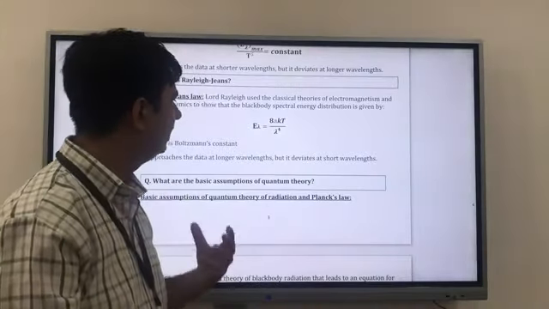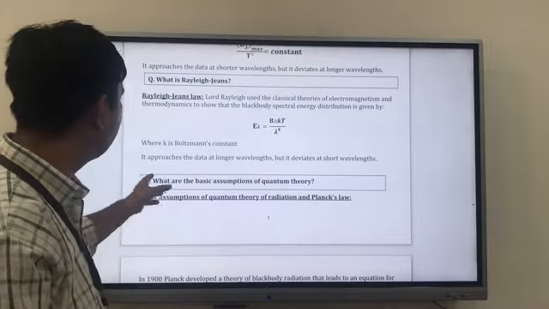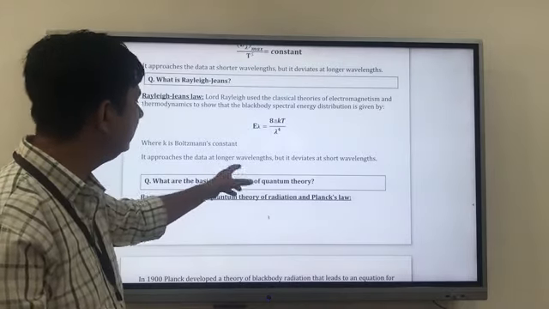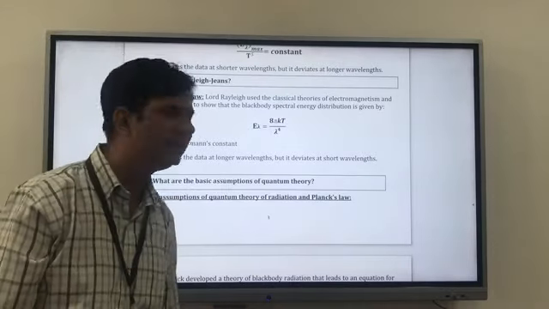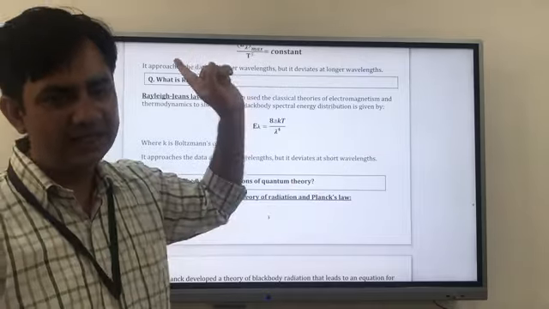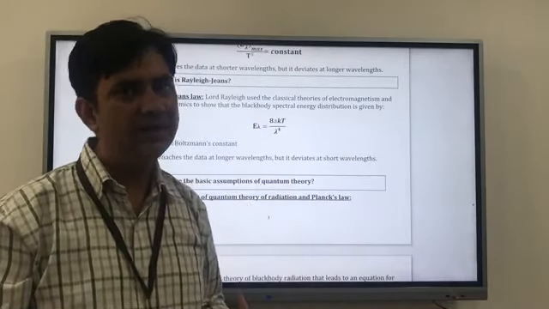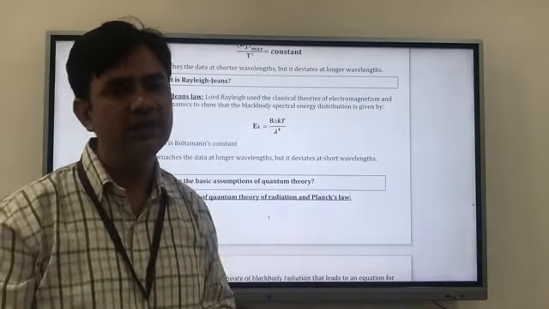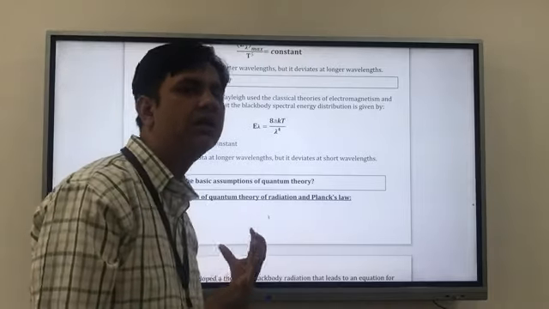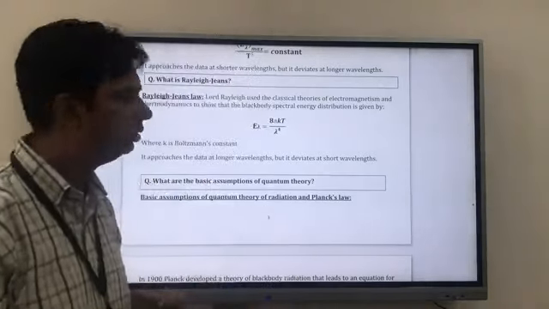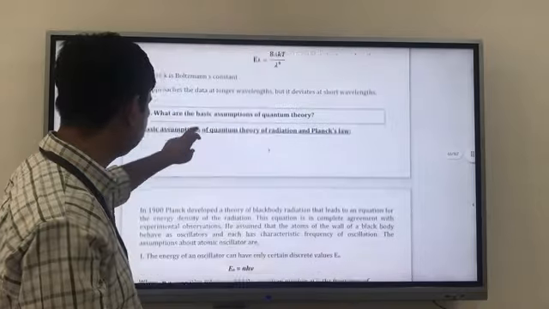It approaches the data at longer wavelength, but deviates at shorter wavelength. The previous one holds good for the shorter wavelength but not the longer, while here it holds for the longer wavelength but not the shorter.